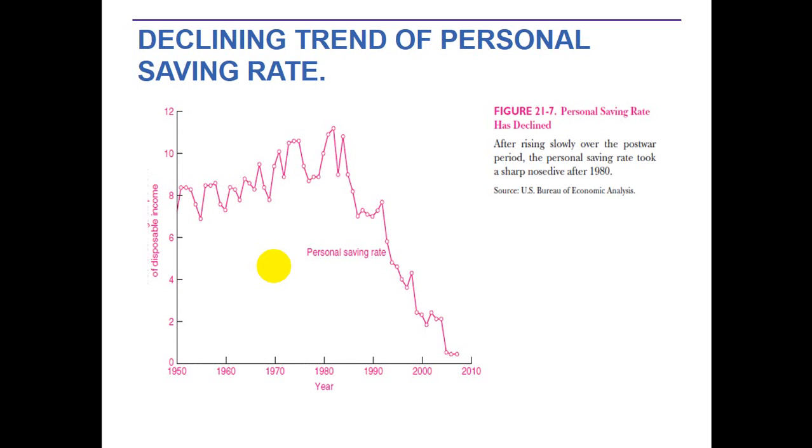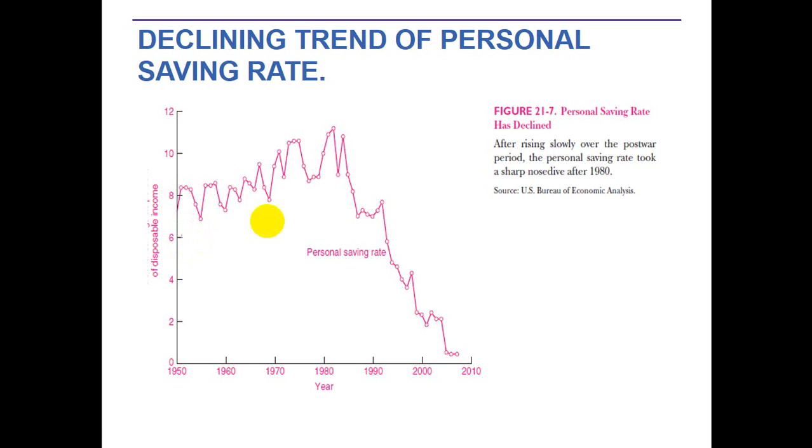In your book, figure 21.7 shows that the personal saving rate has declined after rising slowly over the post-war period. Always keep in mind that during any pandemic, war, natural disaster or calamity, the trend in saving is disturbed.